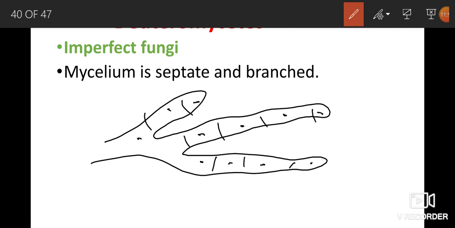In Phycomycetes, mycelium is coenocytic, that is aseptate and multinucleate, only in Phycomycetes. But in the remaining classes, Ascomycetes, Basidiomycetes and Deuteromycetes, mycelium is septate and branched.